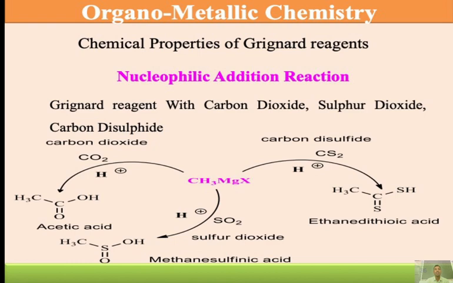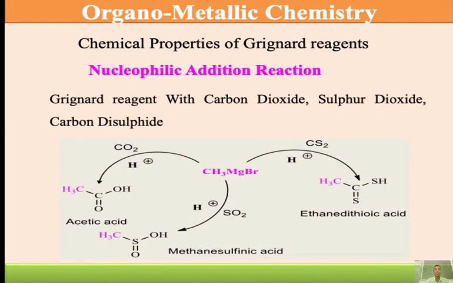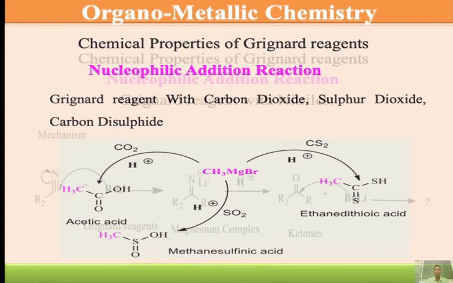So this is the reaction with different electron deficient species, and we get the corresponding compounds. This is the same slide here. Exactly similarly, methyl magnesium bromide introduces a carbon-carbon single bond, that is, a methyl group is here, here also methyl, and here also methyl. The corresponding compounds are obtained by adding CH3MgBr with the different species like CS2, SO2 and CO2. These are the corresponding products we get here.